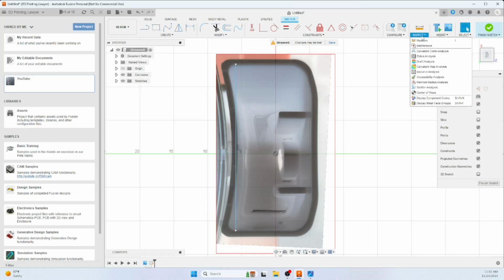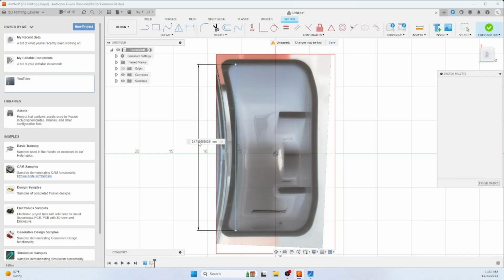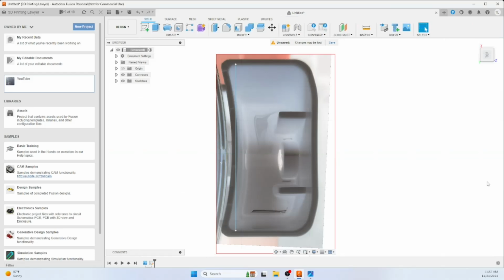There is a measurement tool under here, but we can't use that because there are no points to measure between yet on my canvas. So we created this line for measuring. We don't need to measure the line because we're actually going to just create a dimension for it. Drag the dimension, and we'll go ahead and copy that value. Then we'll hit finish sketch.